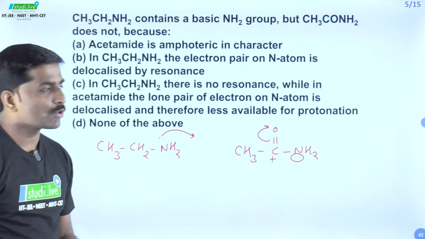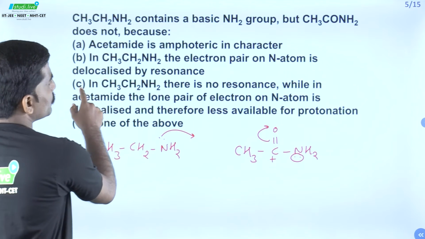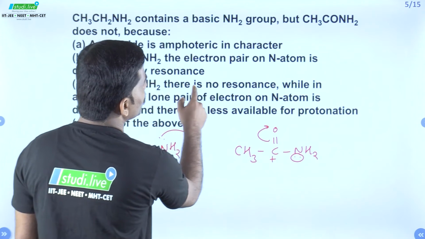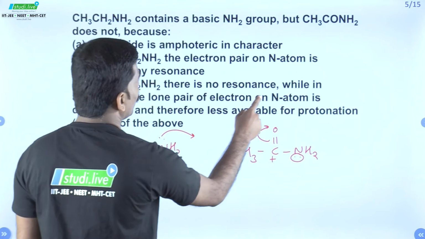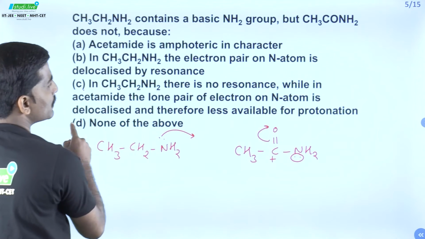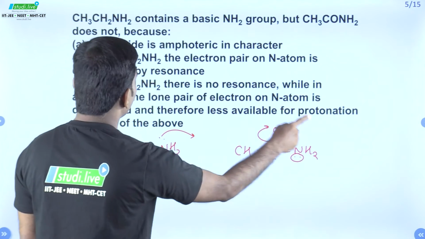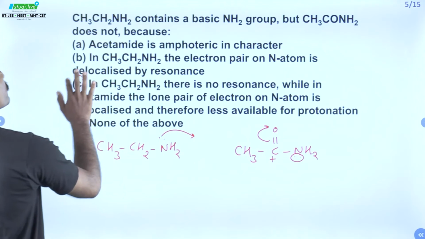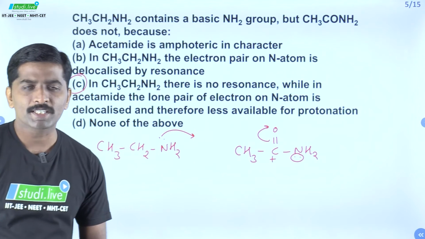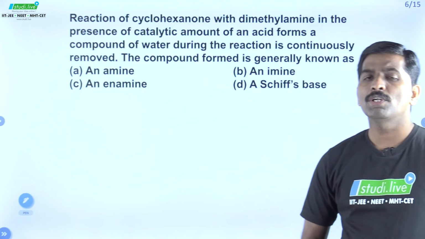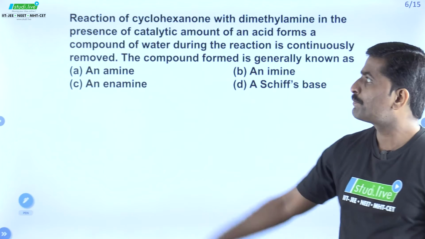So the correct option is going to be: in CH3CH2NH2 there is no resonance, while in acetamide the lone pair of electrons on the nitrogen atom is delocalized, and therefore less available for protonation. The correct option is going to be option C. Let's have the next problem. The next one is dealing with organic chemistry.